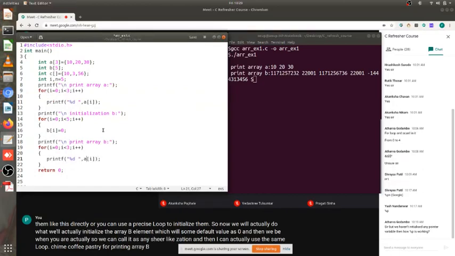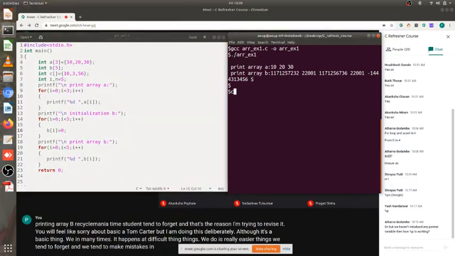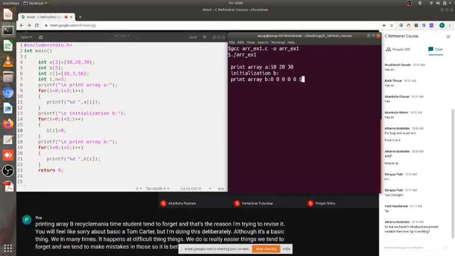This cycle many a time students tend to forget, and that's the reason I am trying to revise it. You will feel like, sir, ये बहुत basic है, ये तो हमको आता है, but I am doing this deliberately. Although it's a basic thing, it often happens that difficult things we do easily, easier things we tend to forget and make mistakes in. So it is better we revise easier stuff as well, not only the difficult stuff. Now I am getting 0 0 0 0 0 properly.